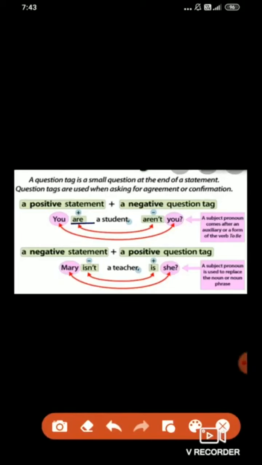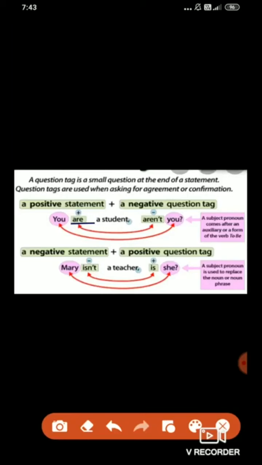Now, is the auxiliary verb are negative or positive? You will ask me how to identify whether the auxiliary verb is negative or positive. Students, if in a sentence not is there, that means the sentence is negative, and if in the sentence there is no use of not, that means the sentence is positive.